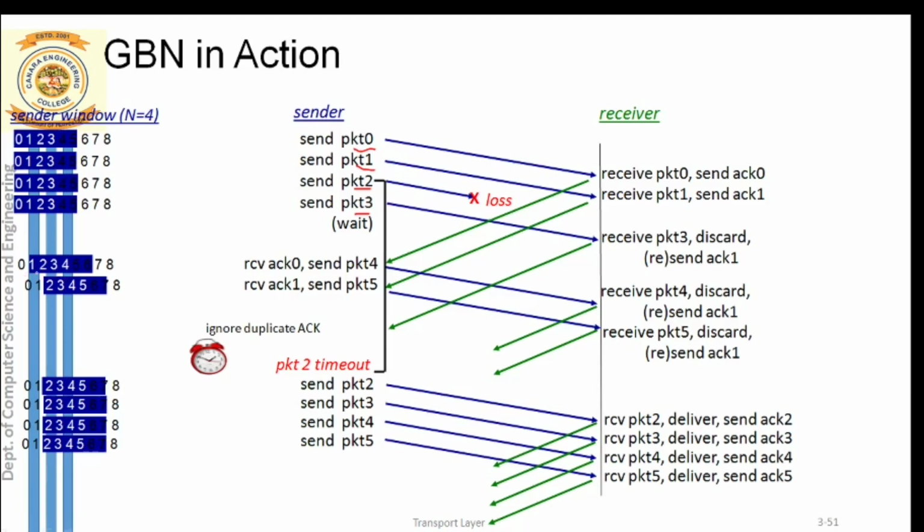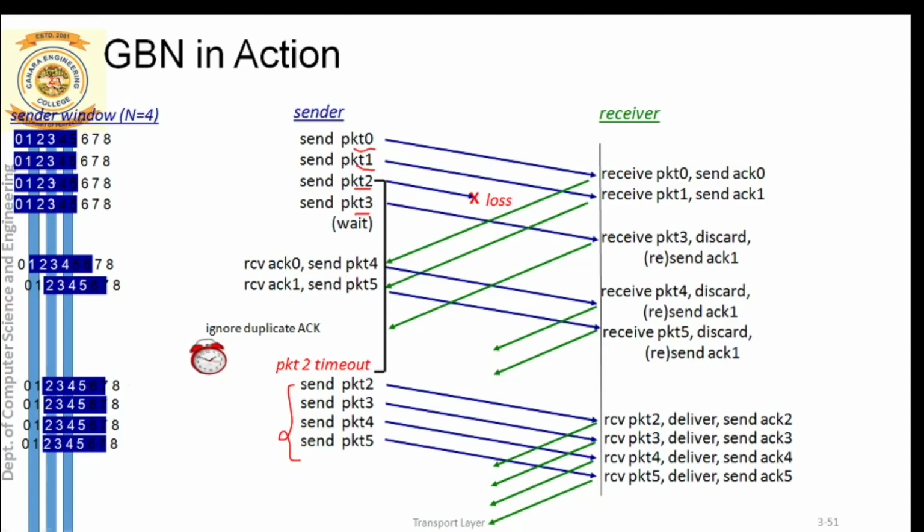The meaning is acknowledgement is received for the first packet, with sequence number 0. Acknowledgement is also received for the second packet with sequence number 1. Again you can see all 4 packets are retransmitted here. What is the meaning of this retransmission? This retransmission happens only when the packet timeout occurs.